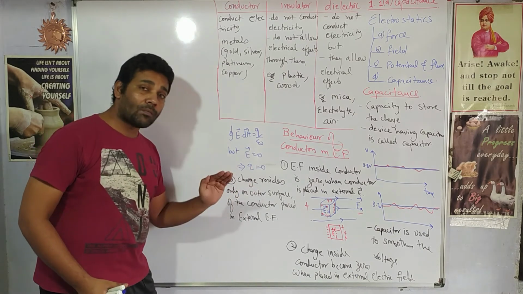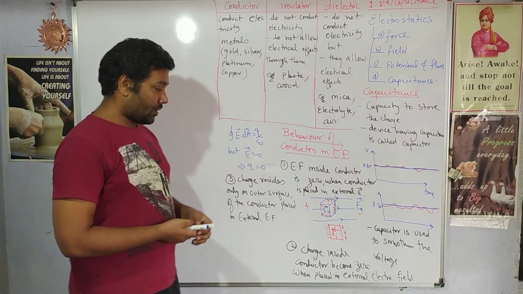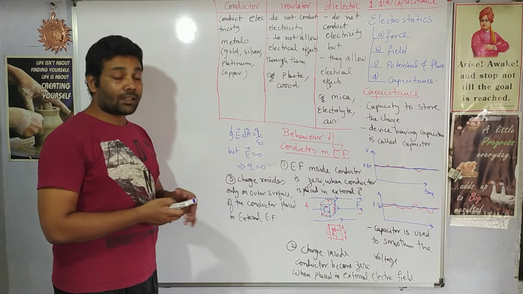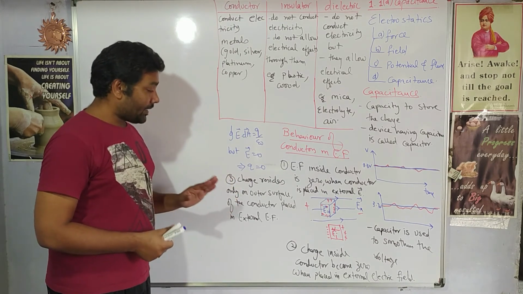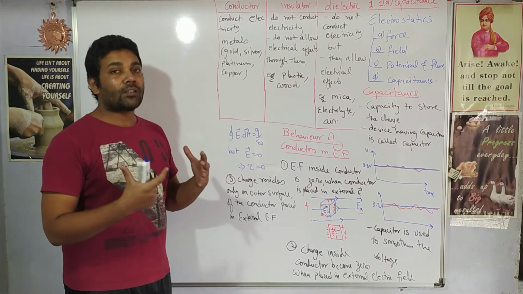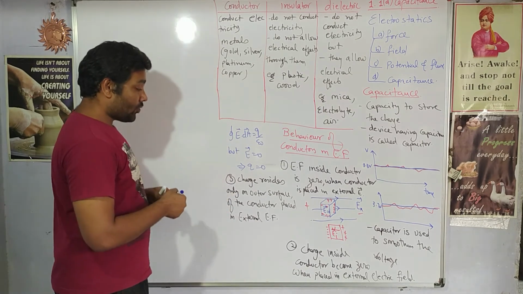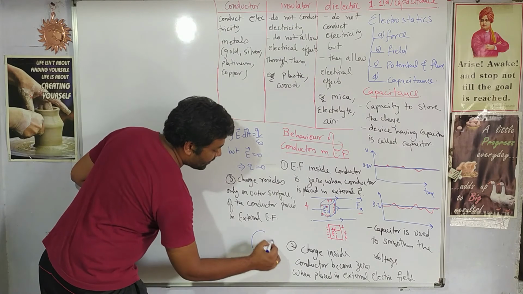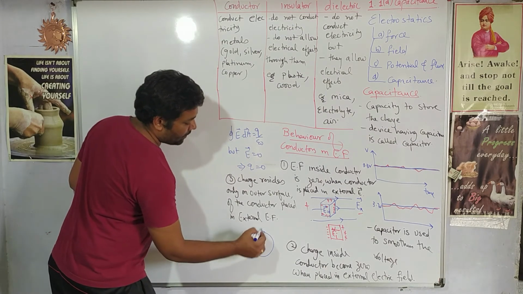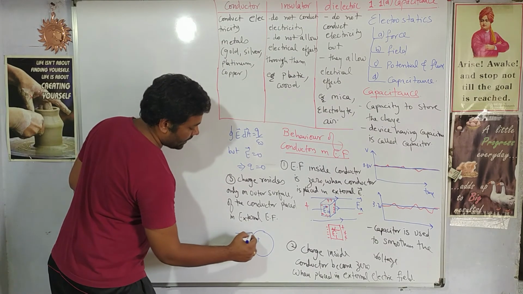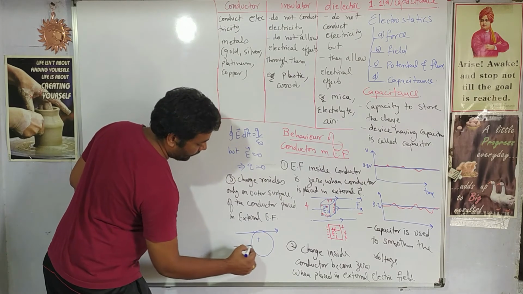This is again obvious and logically it can be understood. Let us say a conductor is placed in an electric field. Whatever charge is generated inside, where will it stay? Let's say this is a spherical conductor, and this is the external electric field I have.